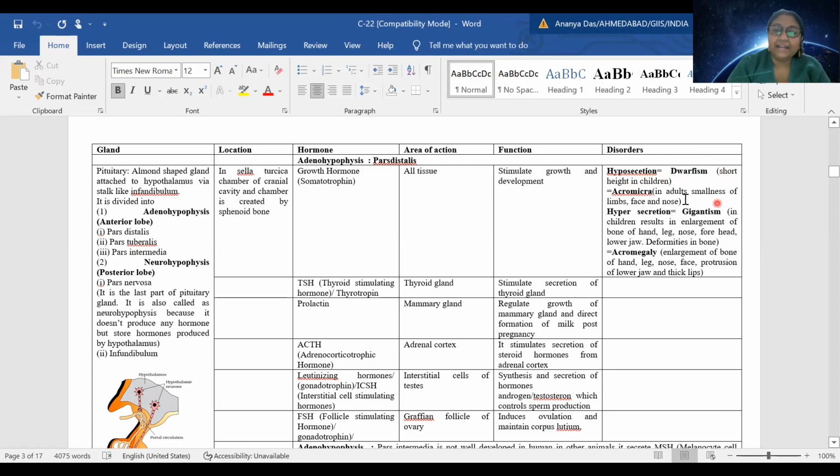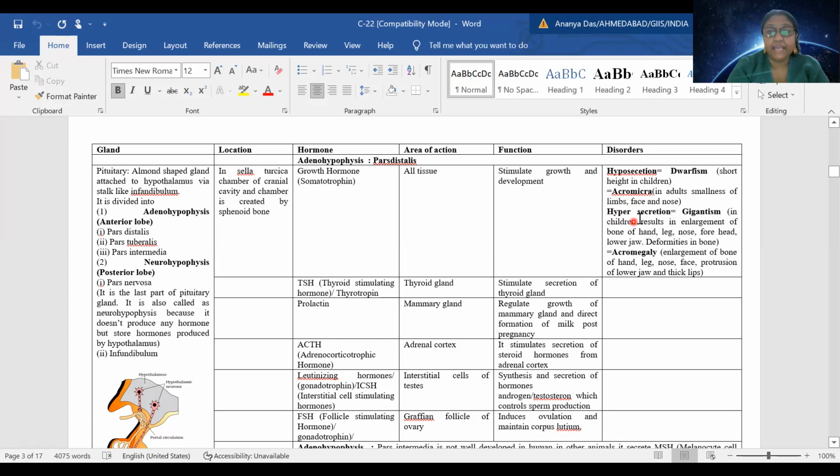If in a normal adult, there is hyposecretion, the disease that is caused is called acromicria. So what is acromicria? The word micro will remind you that it is due to something small, and it is due to hyposecretion. They will have small limbs, face and nose. As compared with the body structure, the limbs, that is the legs will be small, the hands will be small, the face will be small. So it will be altogether a very different kind of structure.